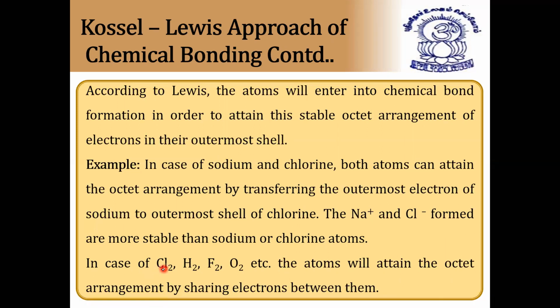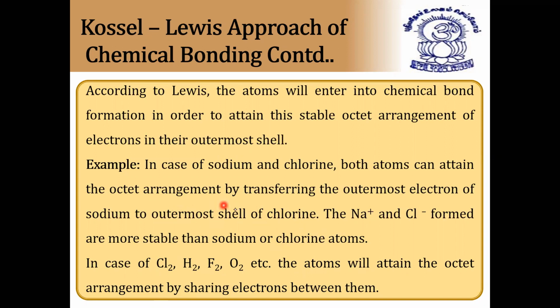Cl2. One chlorine will combine with another chlorine to form a chlorine molecule; similarly hydrogen molecule, fluorine molecule, oxygen molecule. These are all diatomic molecules. The atoms will attain the octet arrangement only by sharing of electrons between them. So mainly we have two types of bonds.